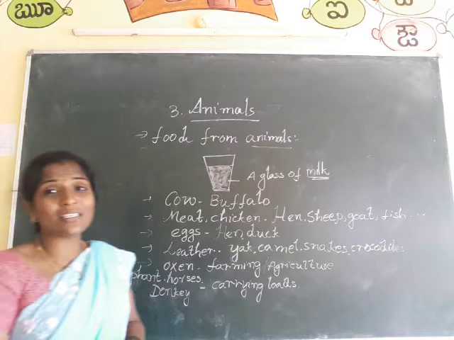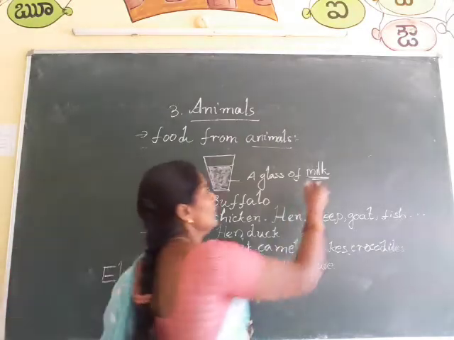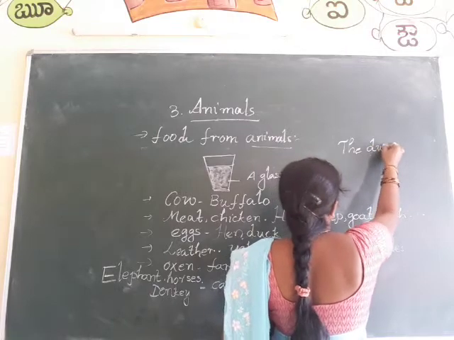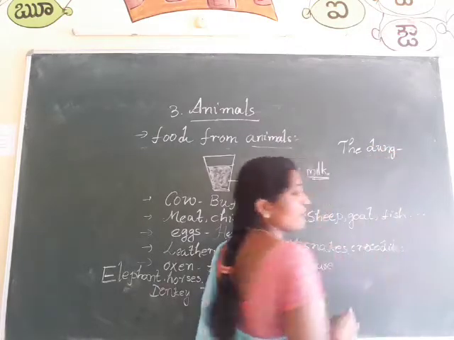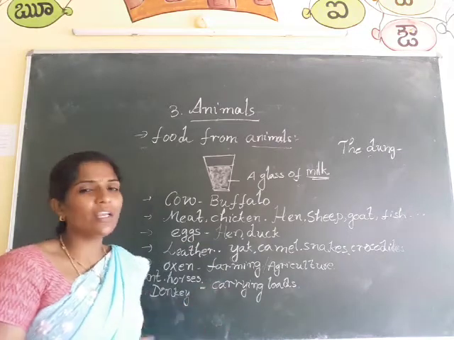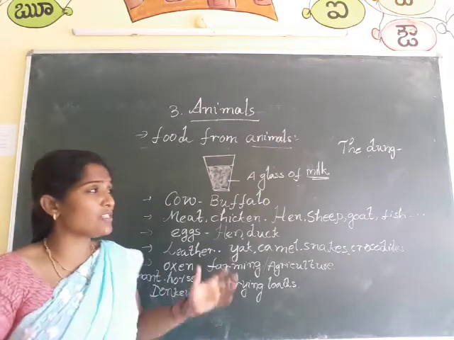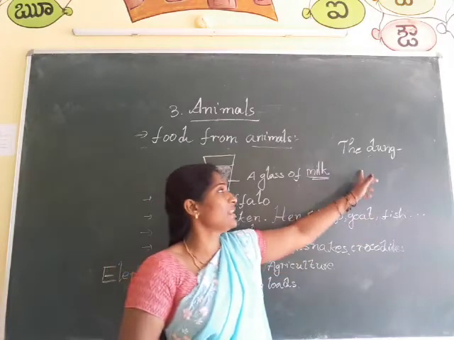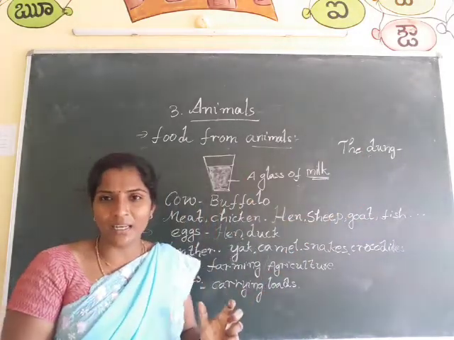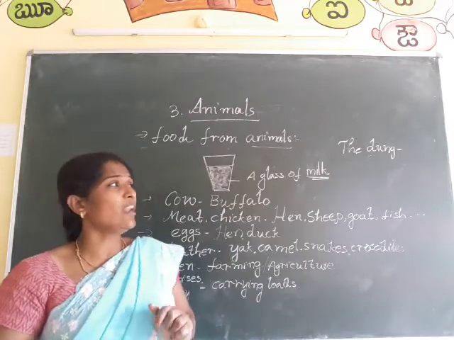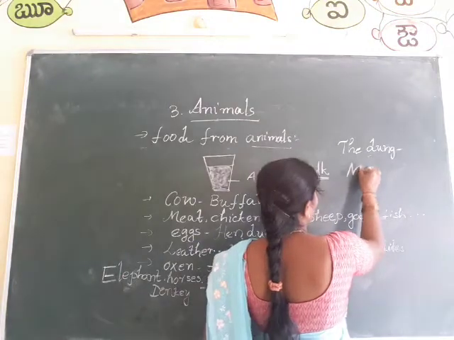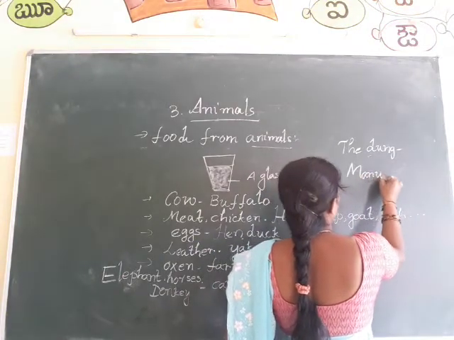And not only this, the dung of a cow. Dung, here it is a new word. Dung means the waste material of a cow. Not only cow, but also horses and elephants, their waste material we also call dung. This dung we can keep in a pit in our farm, and after some days it will become manure.